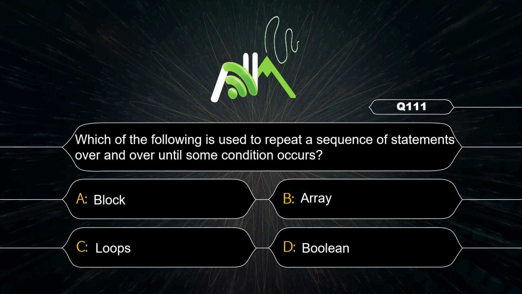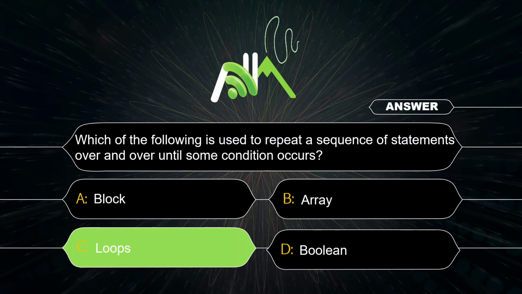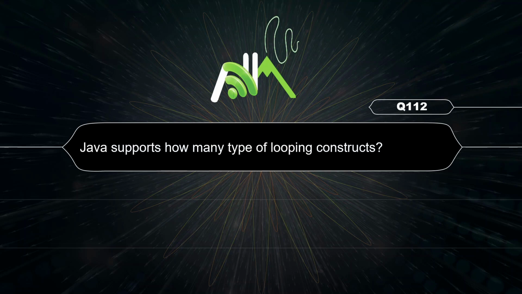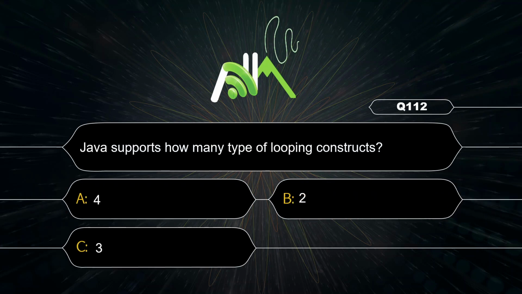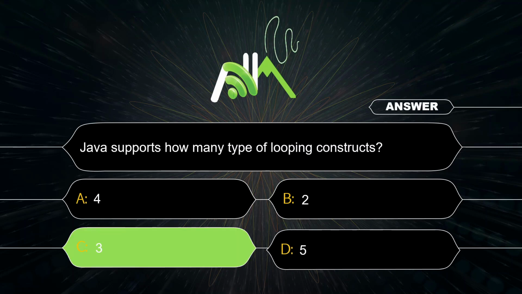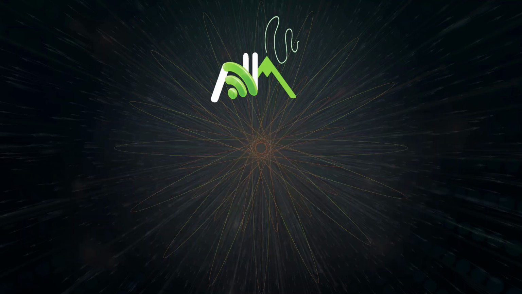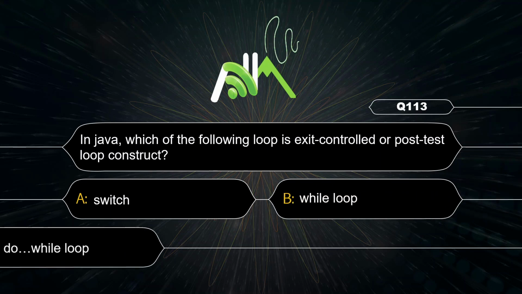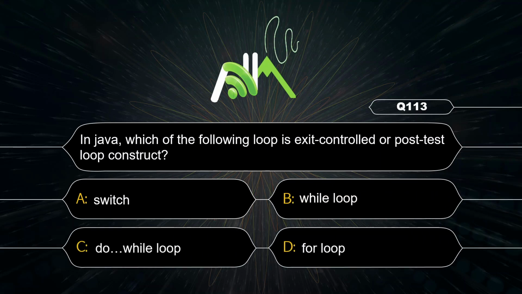Which of the following is used to repeat a sequence of statements over and over until some condition occurs? That is loop. Java supports three types of loop: for loop, while loop, do while loop. We have only one exit control loop, or we can say post test loop, that is do while loop.